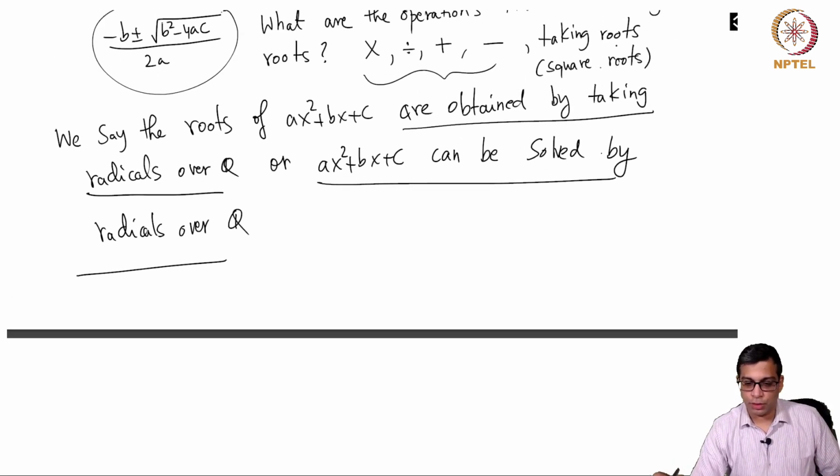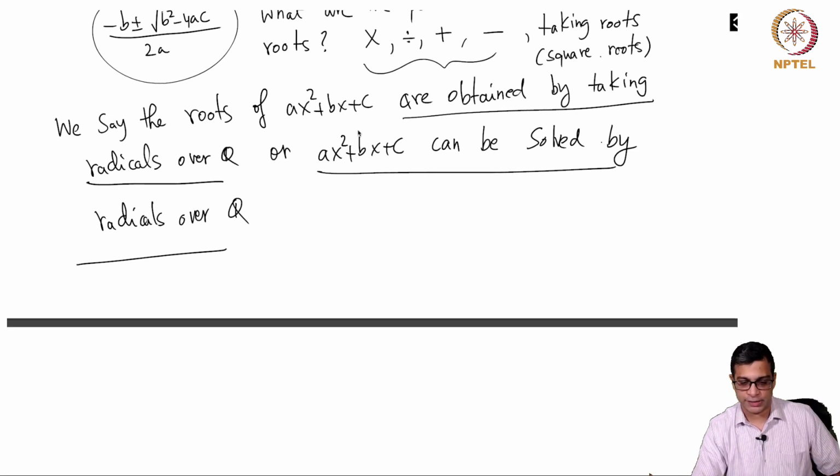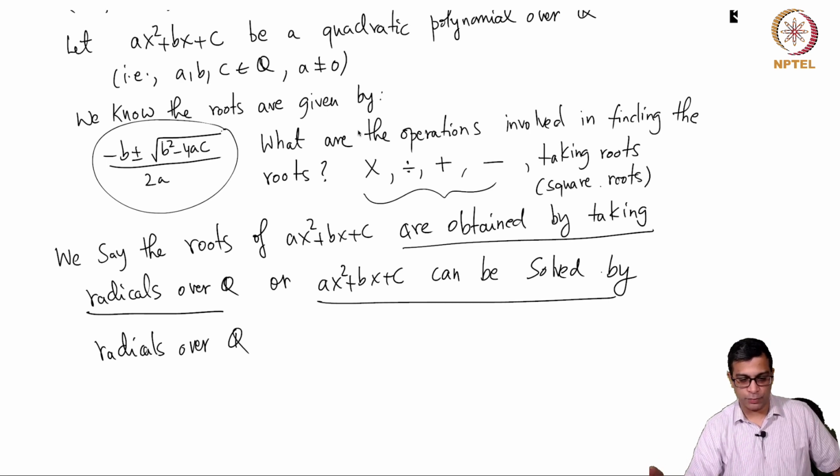So we say that the quadratic polynomial can be solved by radicals over Q, or the roots of the quadratic polynomial can be obtained by taking radicals. And this is a very simple notion. Let me repeat it again. What do we mean by solving by radicals? It means that you take the coefficients of the polynomial, which are rational numbers.